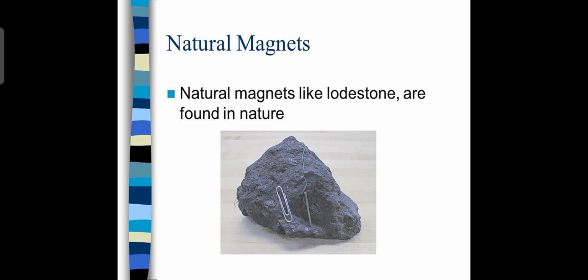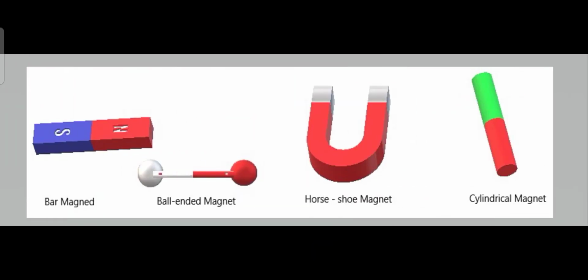Natural magnets are obtained from nature, and the example is lodestone. Artificial magnets are made by human beings using various processes and machines, and they are obtained in different shapes: bar magnet, ball-ended magnet, horseshoe magnet, and cylindrical magnet.